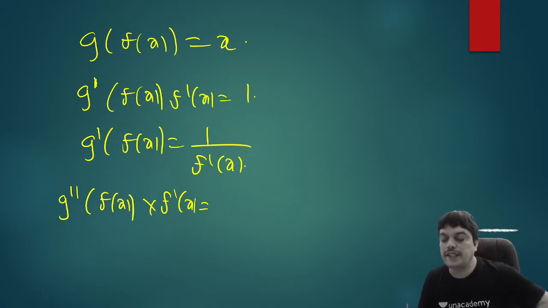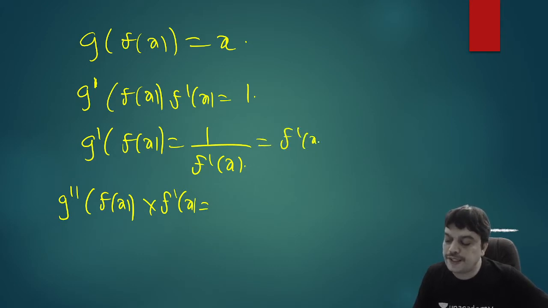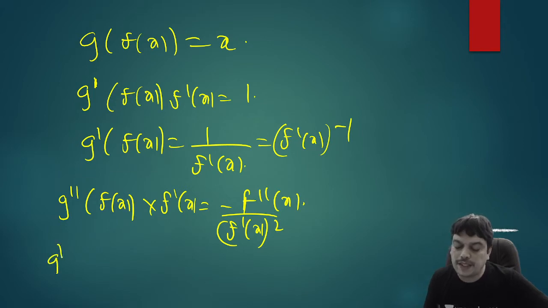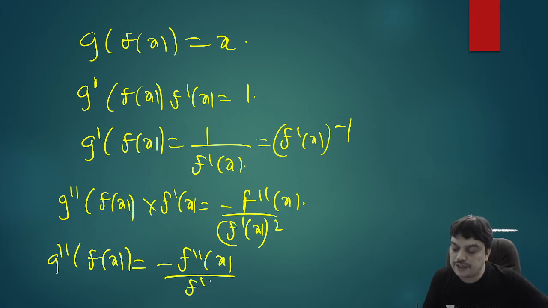So how do you write the derivative? So if it is of the form 1 by x, normally you can say this is same as f dash x power minus 1. So if it is x power n, what do you write as derivative? n x power n minus 1. Using that, it will be minus 1 by f dash of x whole square multiplied with derivative of f dash x is again f double dash of x. F double dash of x. So from here you can get g double dash of f of x equal to minus of f double dash of x divided by f dash of x whole cube.